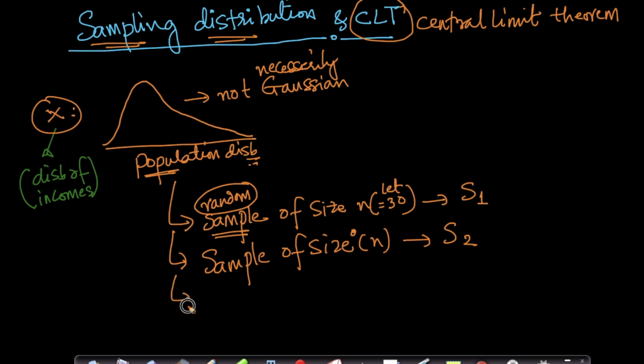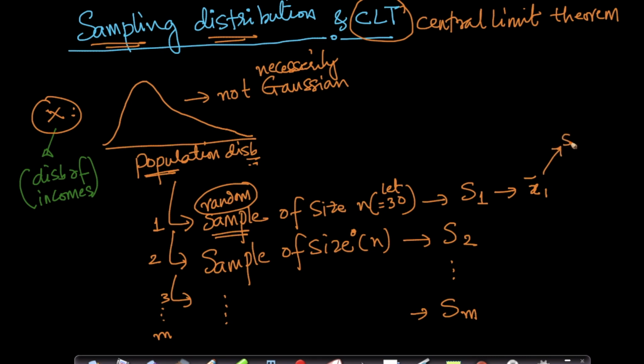Now let's assume I keep doing this, and I get m samples: first sampling, second sampling, third sampling, up to m samplings. Whenever I sample from the population, I get a set. Let's assume I'm computing the mean of all of these incomes. Let the mean of the first sample be x1 bar.